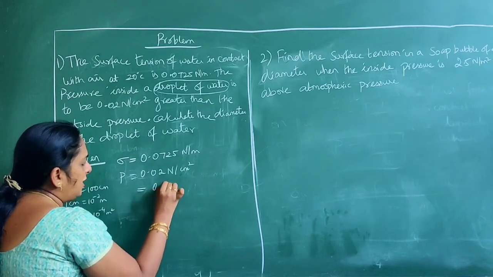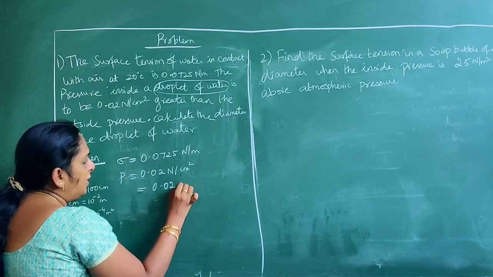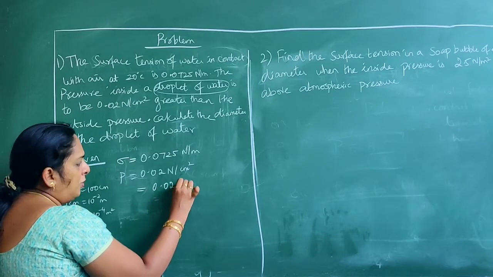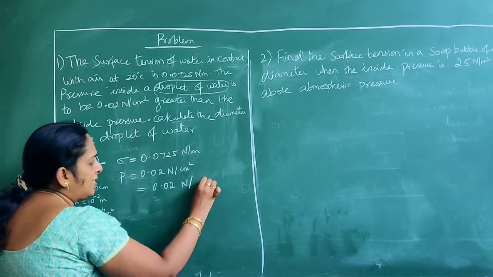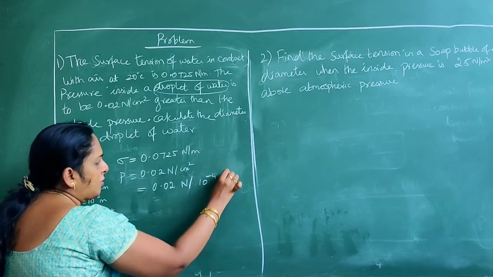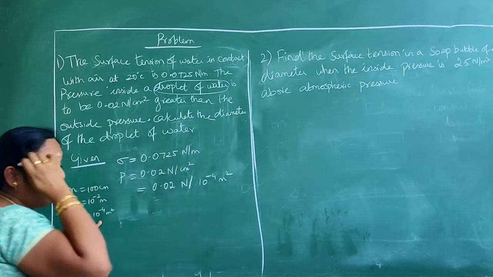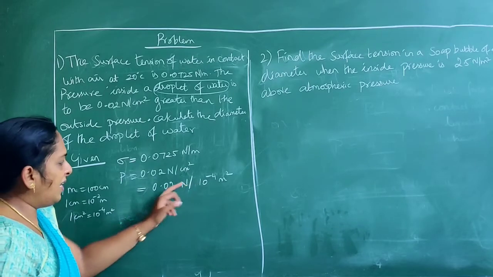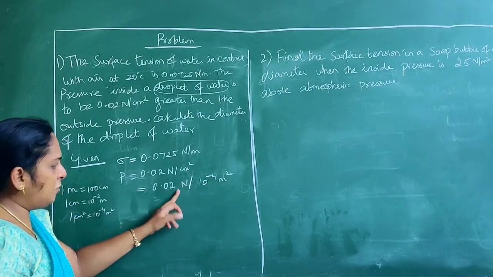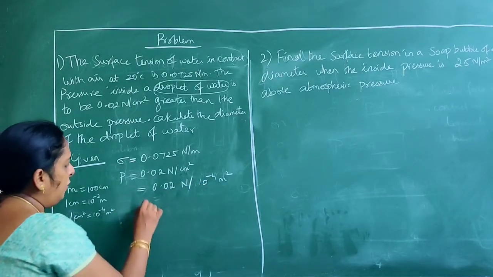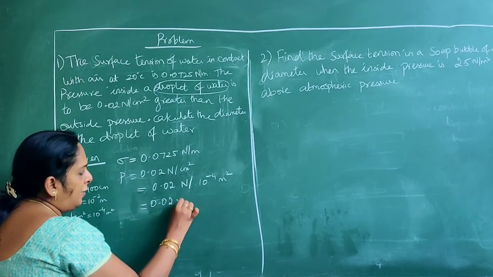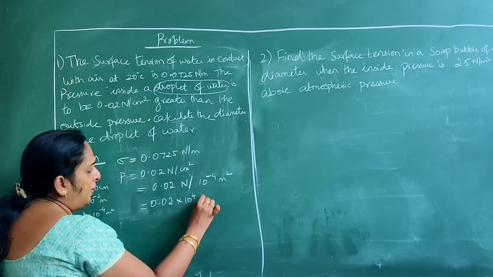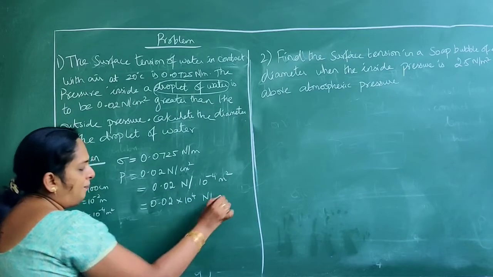So 0.02 Newton, instead of centimeter square, I change into meter square, so it is 10 power minus 4 meter square. When it moves to the numerator it becomes positive, so it is 0.02 into 10 to the power 4 Newton per meter square.